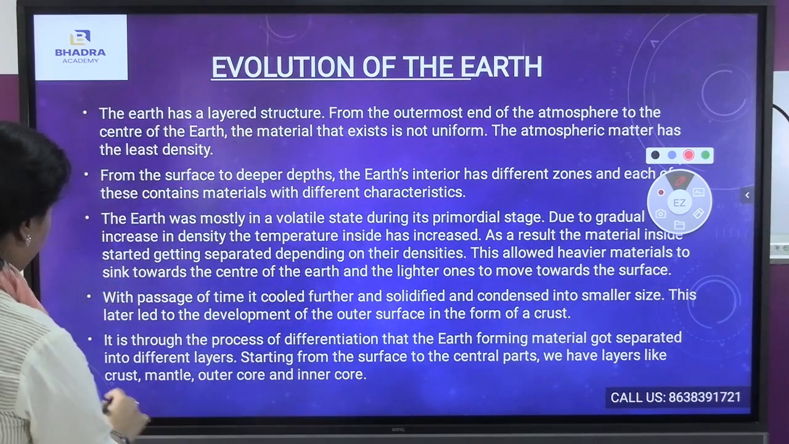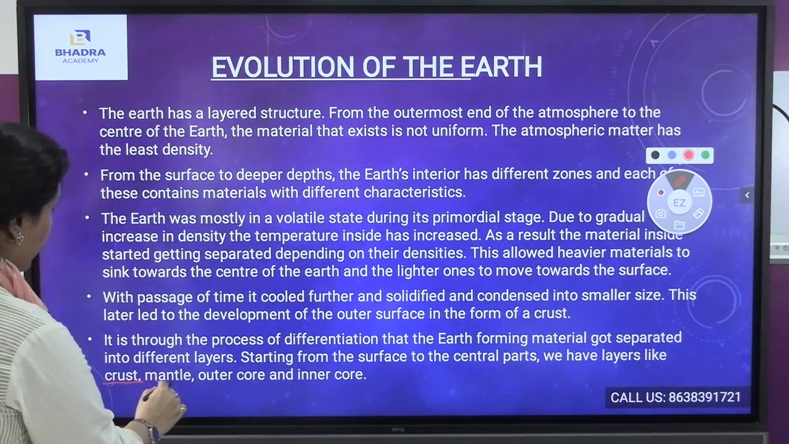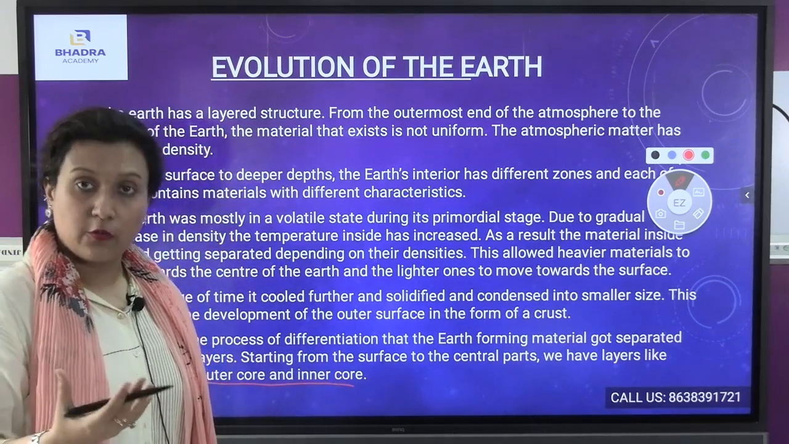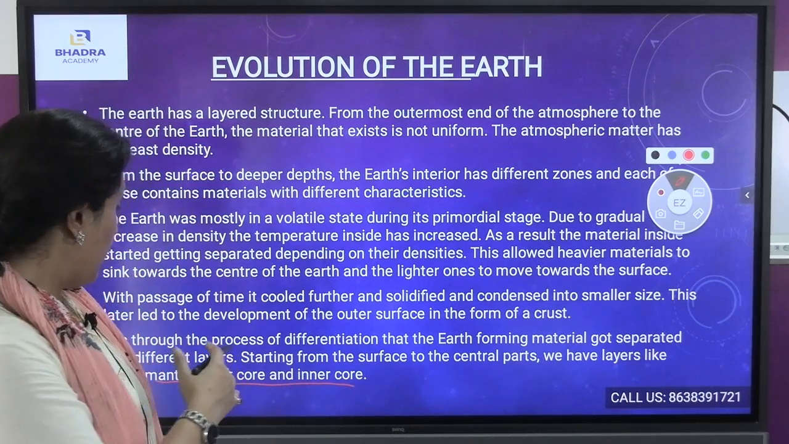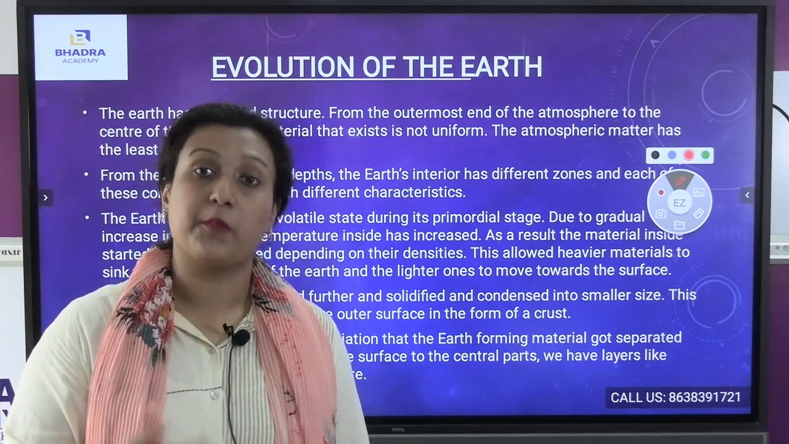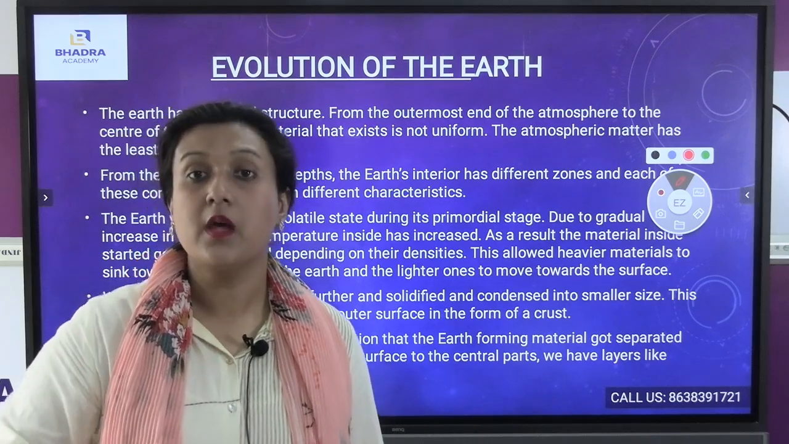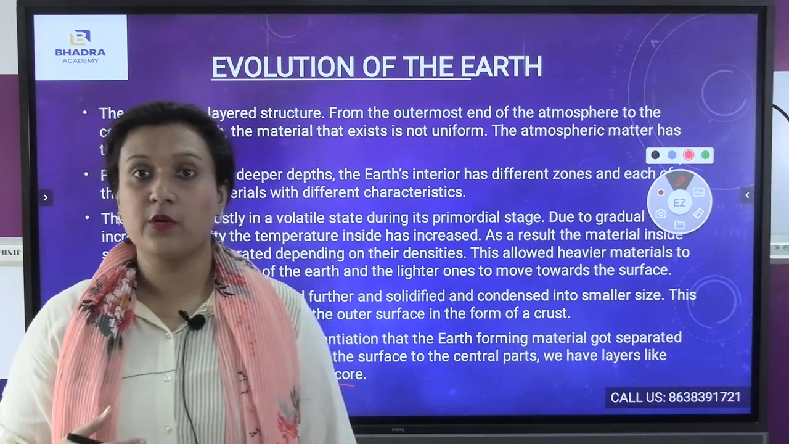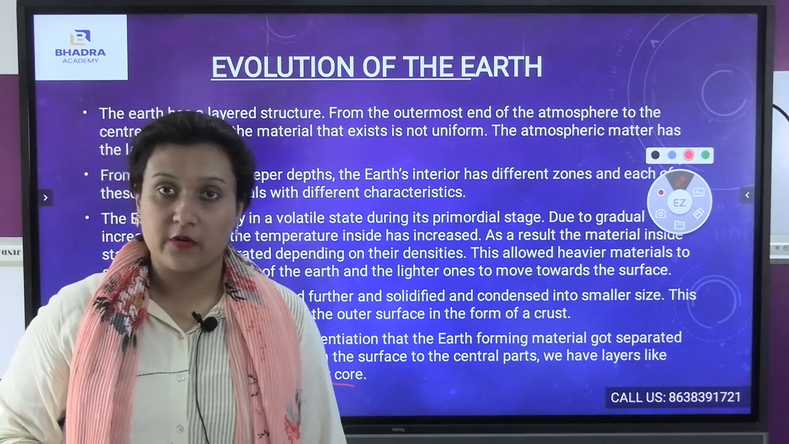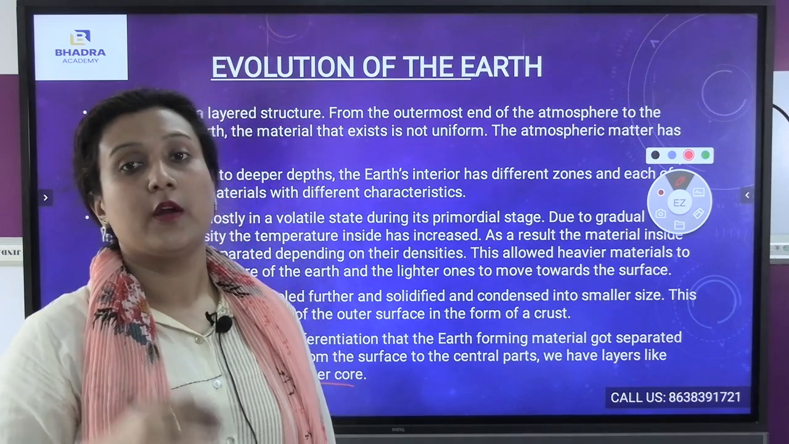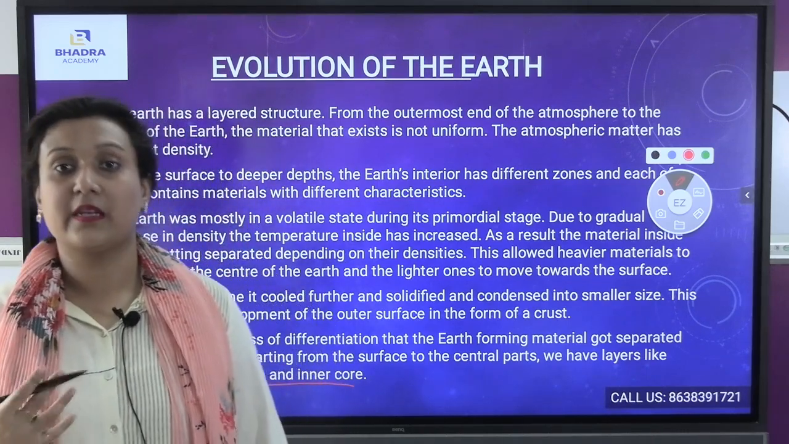Now, what are the layers? First comes the crust, second comes the mantle, the outer core, and the inner core. In this way only our earth has been formed. First came the core, the mantle, the inner core, and the outer core, and then our lithosphere came into existence. Then the troposphere came into existence. Slowly, the different layers of the earth have been formed due to the differentiation in the density and the temperature.